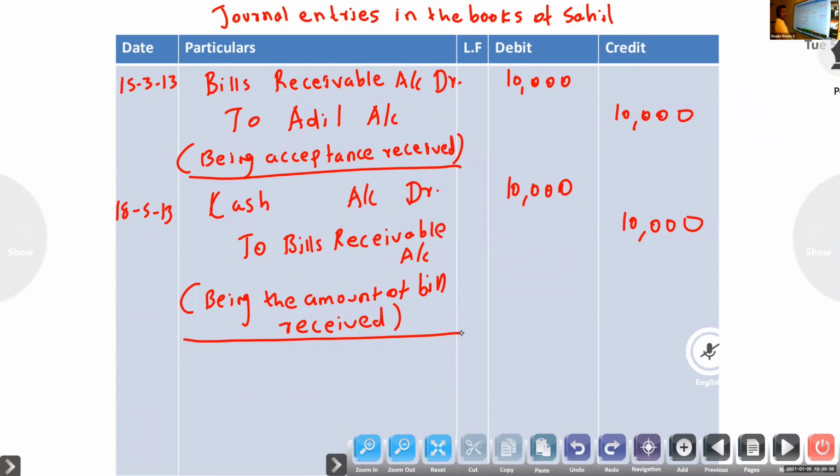Okay, now the next case: dishonor of a bill, then renewal of a bill, insolvency of acceptor, retiring of a bill. 1, 2, 3, 4 cases.